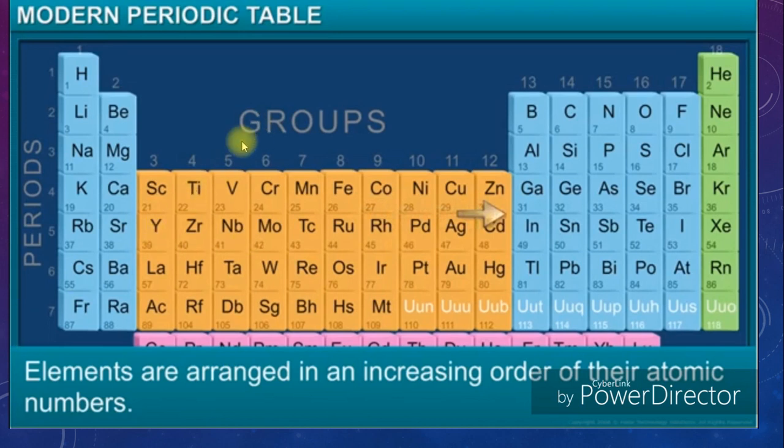So how many groups and how many periods are inside the modern periodic table? We have 18 groups and 7 periods inside the modern periodic table.